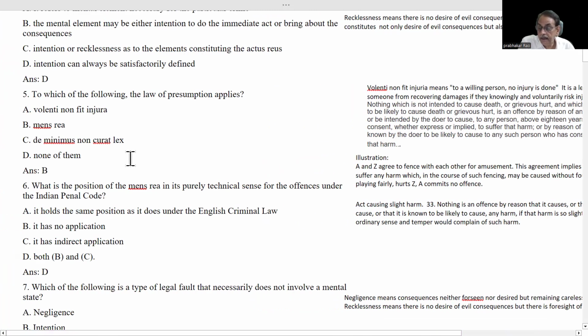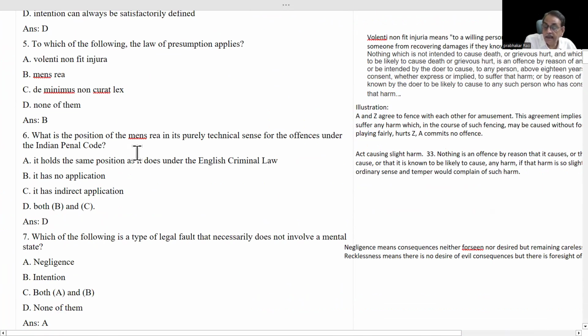Minimis means slight. Non curat, lex means law. Slight harm is not an offense. Section 33 of BNS says this thing. For example, if a person slaps another person, it is a slight harm. It cannot attract an offense and it cannot attract any penal provision.